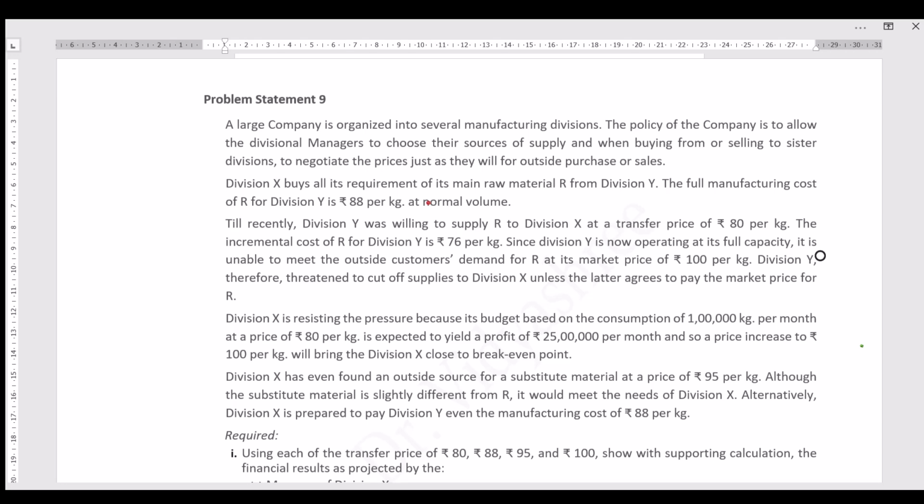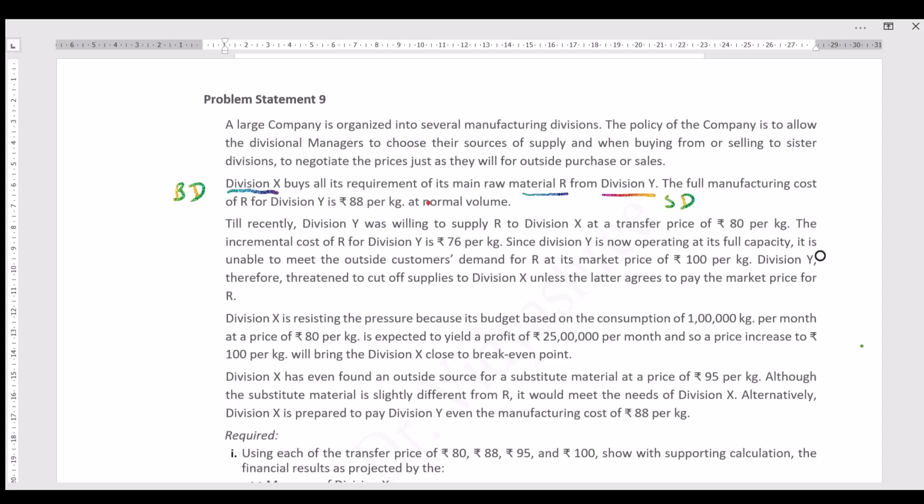Division X buys all its requirements for its main raw material R from Division Y. Observe here, Division X buys all its requirements of raw material R from Division Y. So Division Y is nothing but the selling division and Division X is nothing but the buying division. So Division Y is selling the goods to Division X, that is the raw material called R. The full manufacturing cost of R for Division Y is rupees 88 per kg at normal volume.